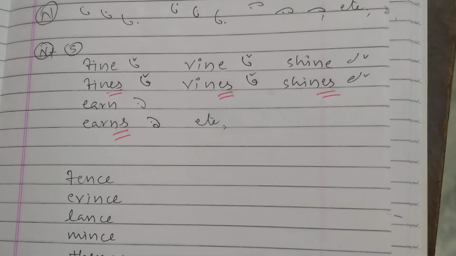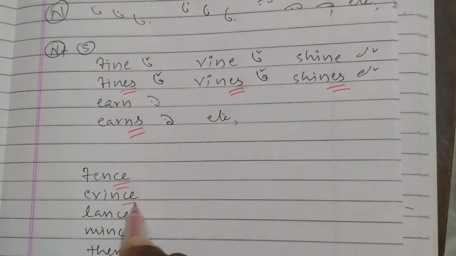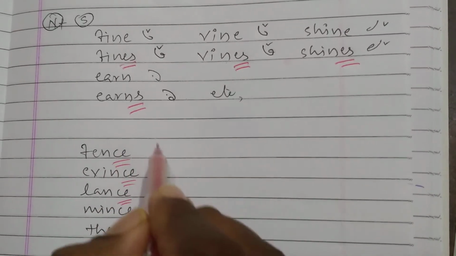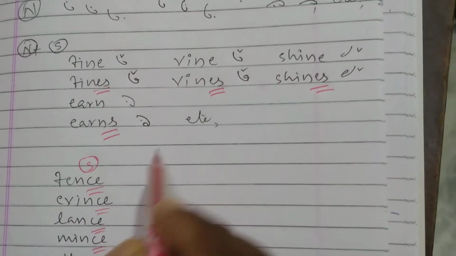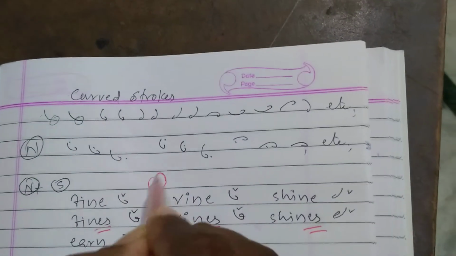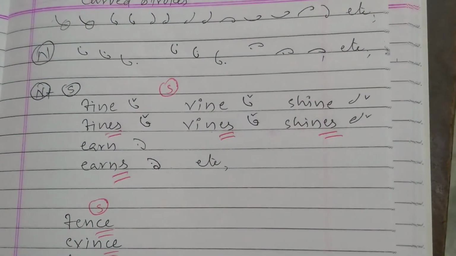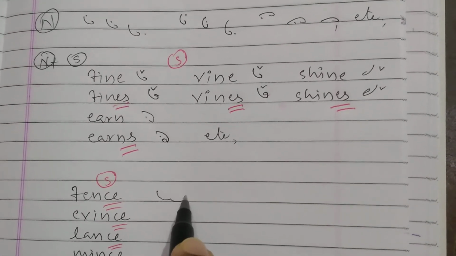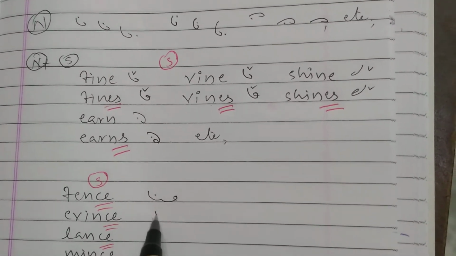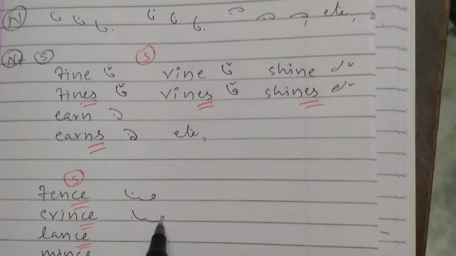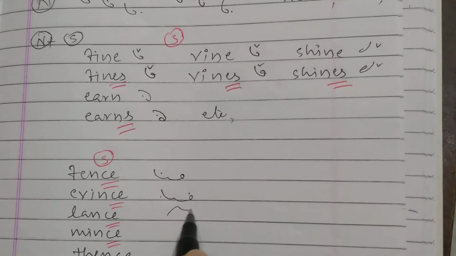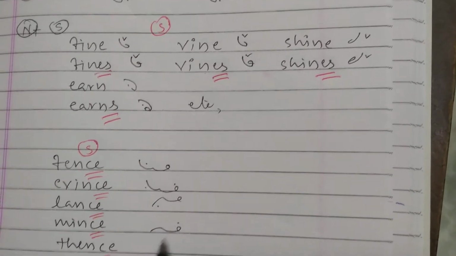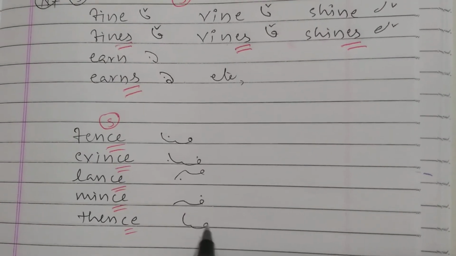Okay, C, C, C. The sound is S. Common sound is S only. Here also the common sound is S only. Okay, now I am writing the strokes here. Fence, fence, Evince, Lance, Mince, Thence.